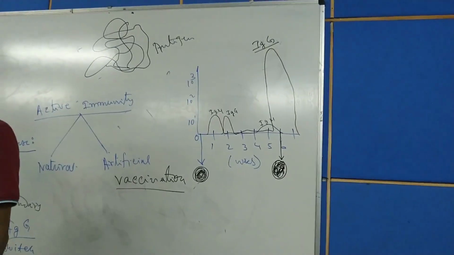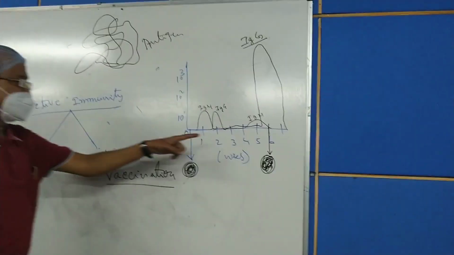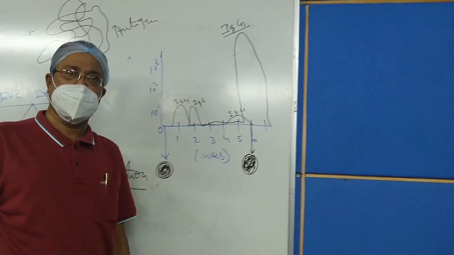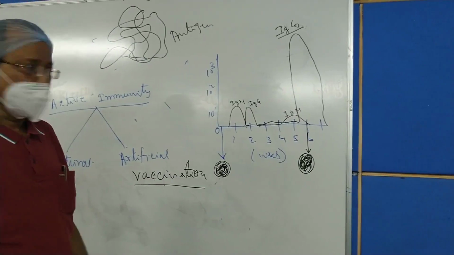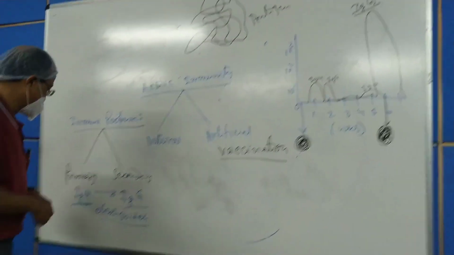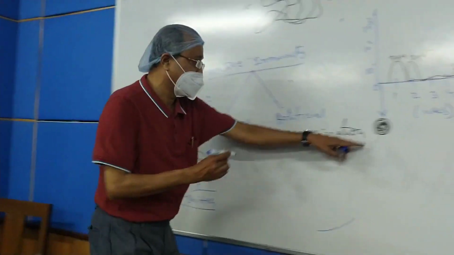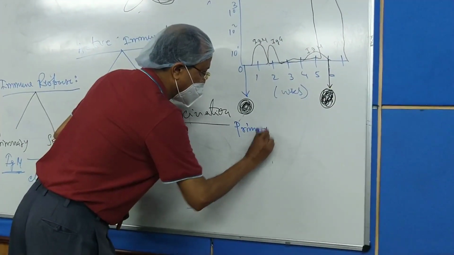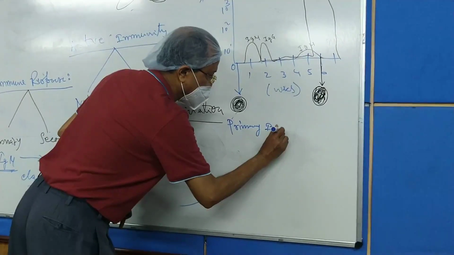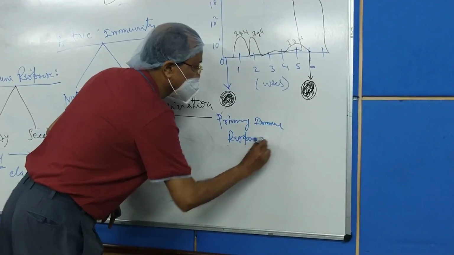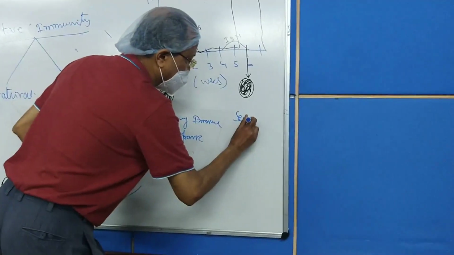This is clear. That is the reason the second dose must be given at 6 weeks, so that we get the secondary immune response. So this is the primary immune response, and this is the secondary immune response.